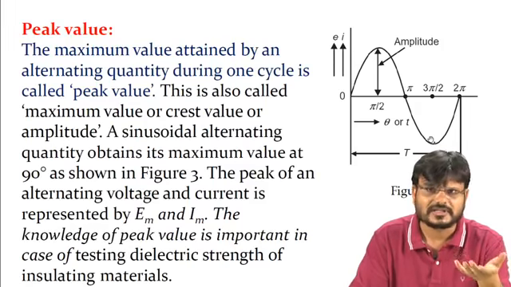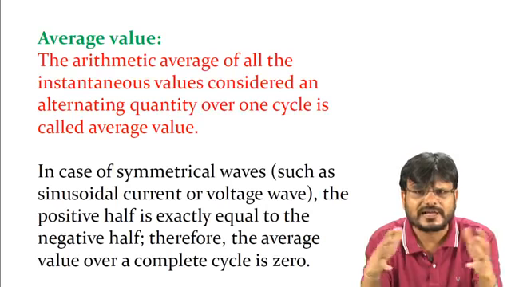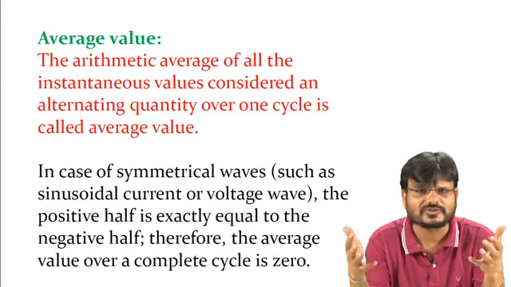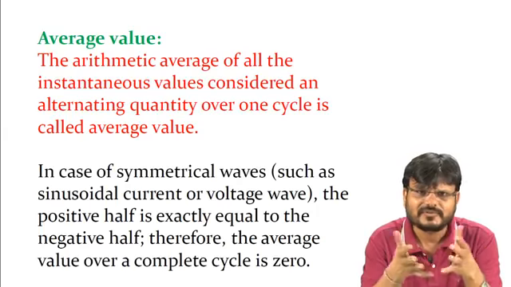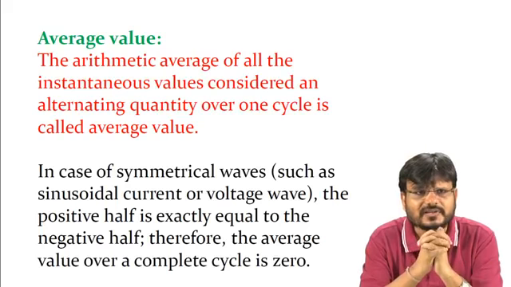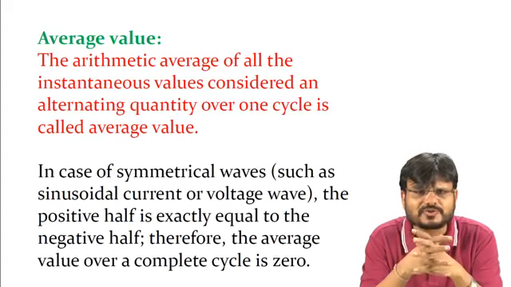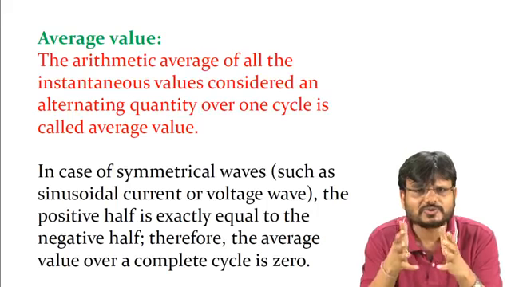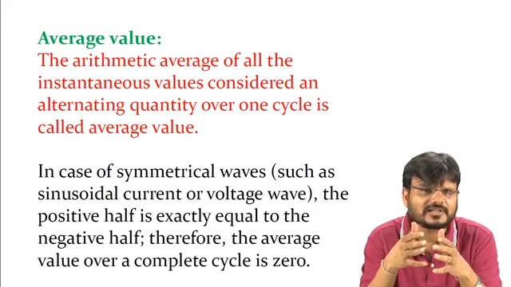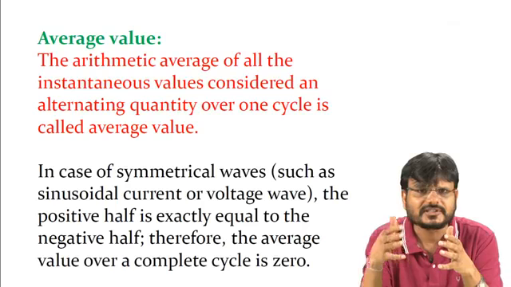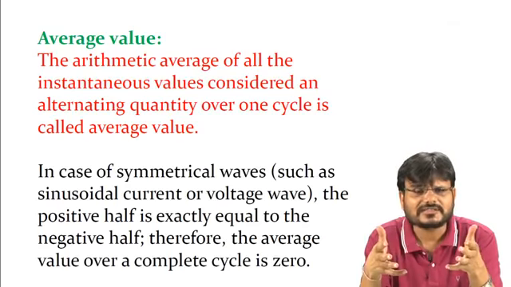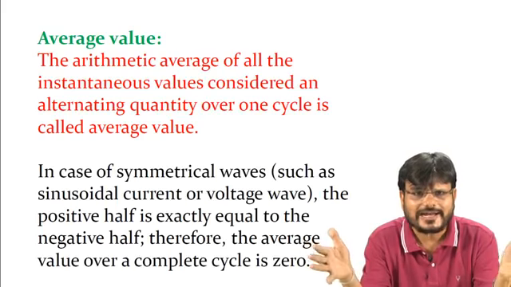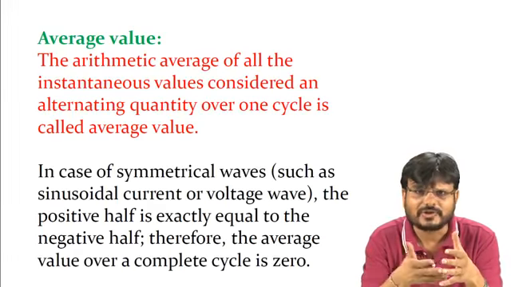Now we have to understand another one, the average value. So generally, what is an average? Suppose 5 quantities are given and you have to find the average. What do you do? All 5 quantities are added and divided by the number of quantities. Suppose in a class there are 5 students and they get some marks in mathematics: someone gets 30, another gets 40, then 55, 60, 70. So what is the average mark of the class? You just add all the marks and divide by the number of students.